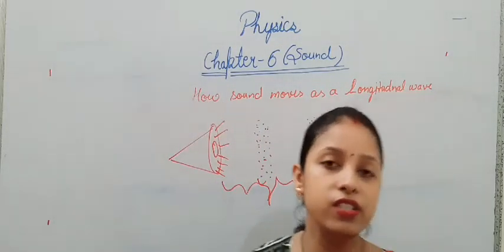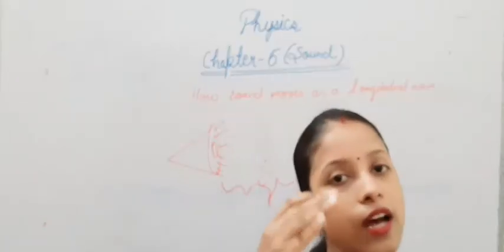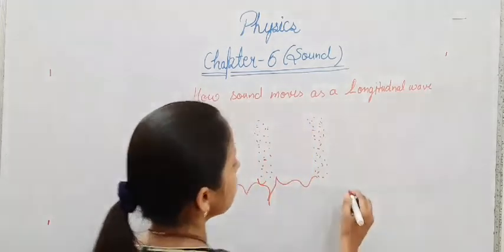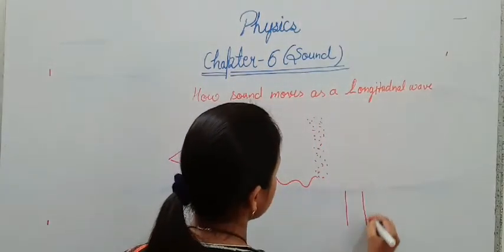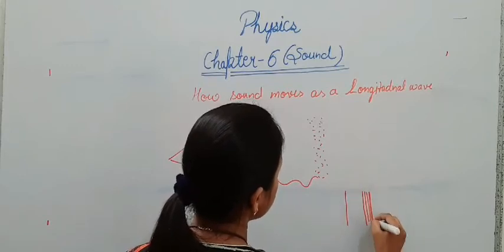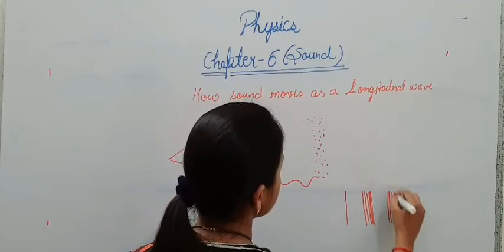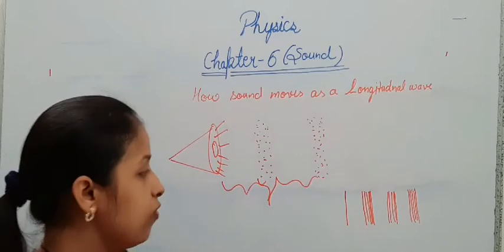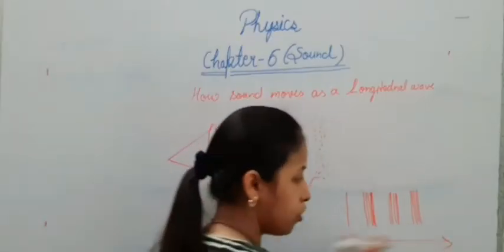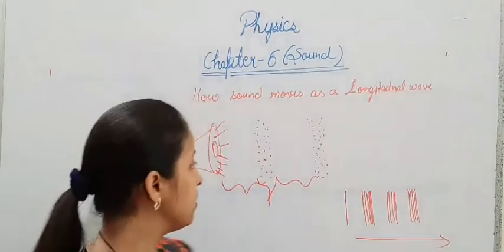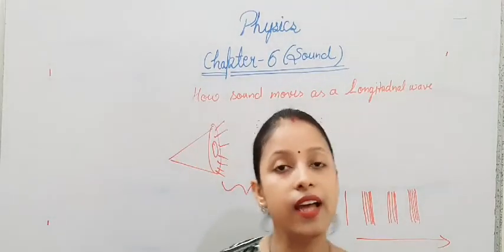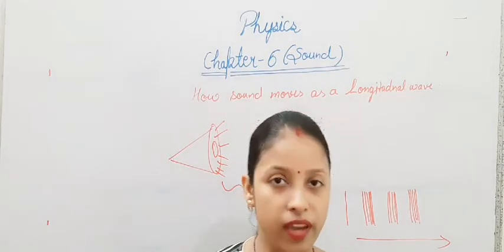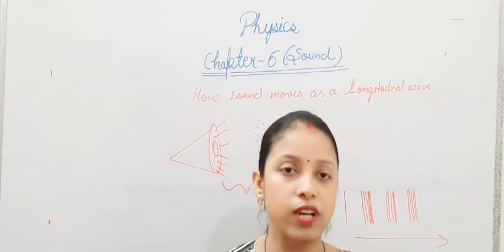So when sound energy moves, we get a series of rarefaction and compression, which we show by lines like this. See, this is rarefaction, this is compression, again rarefaction, compression, again rarefaction and compression. So particles of the medium are moving in the direction of propagation of the wave only. You can see by this example. So we can say that sound moves in the form of a longitudinal wave. Sound always moves in the form of a longitudinal wave.